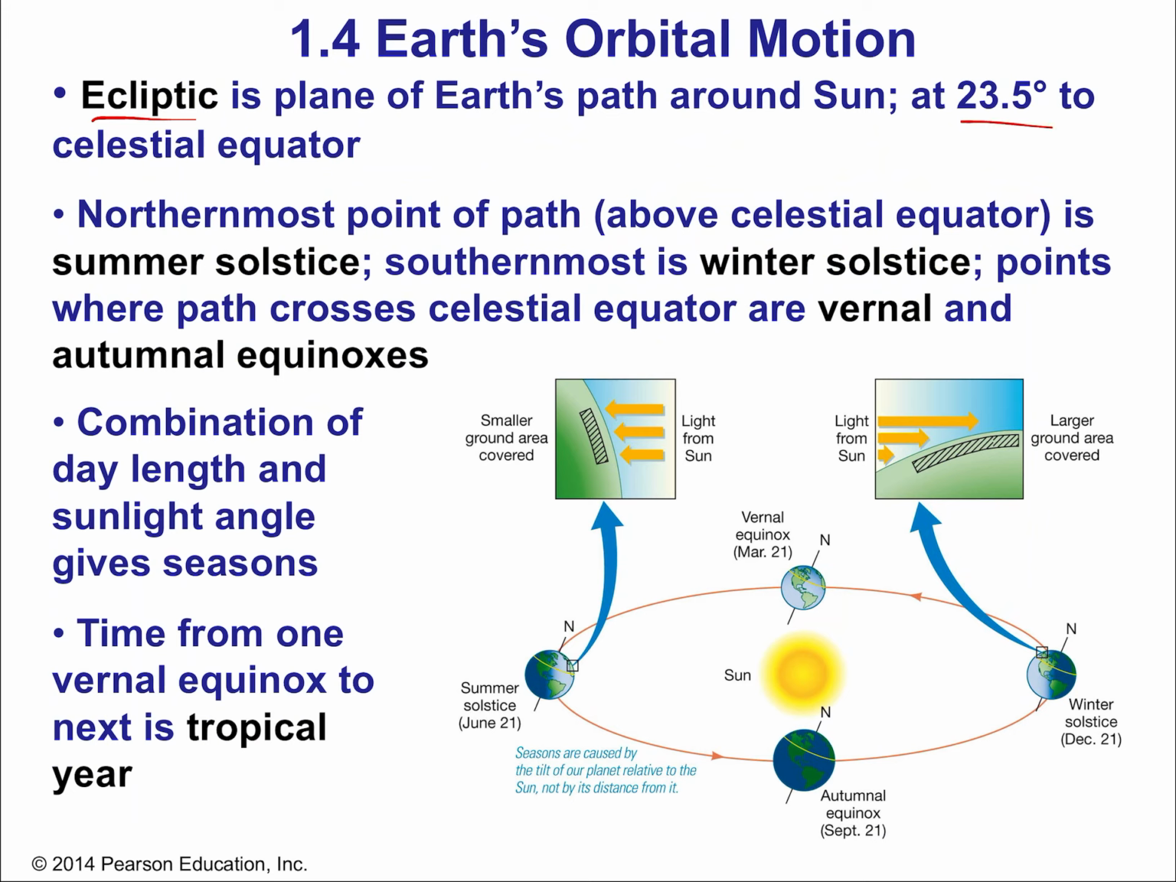It is at 23.5 degrees to the celestial equator, right? The celestial equator, again, being that projection of Earth's equator onto the celestial sphere, okay? The northernmost point of a path about the celestial equator is the summer solstice, okay? The southernmost is the winter solstice, okay? Points where the path crosses the celestial equator are called the vernal and autumnal equinoxes.